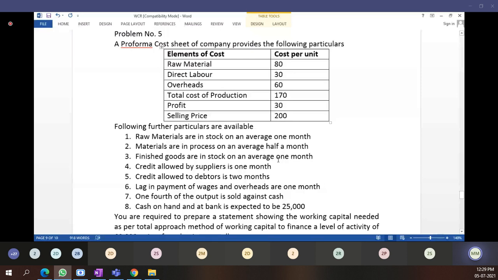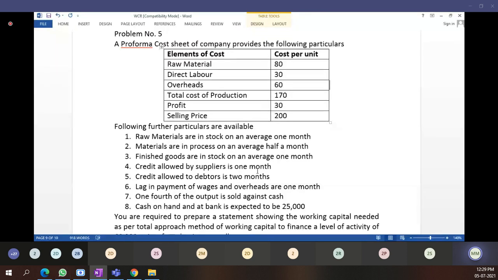Again, finished goods, we are keeping 1 month stock in our stores. Credit allowed by supplier is 1 month. Credit allowed by supplier means it also goes to current liabilities. Sundry creditors from whom we have purchased raw material, he has allowed us 1 month credit. Then the fifth point, credit allowed to debtors is 2 months. We have sold finished goods, for them we have allowed 2 months credit.